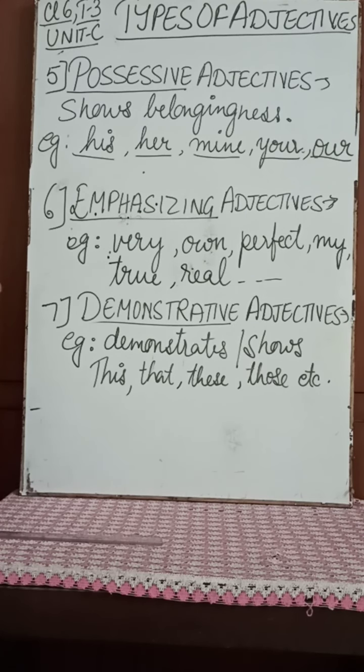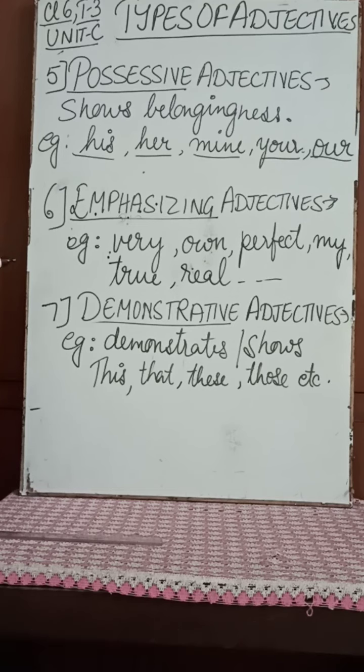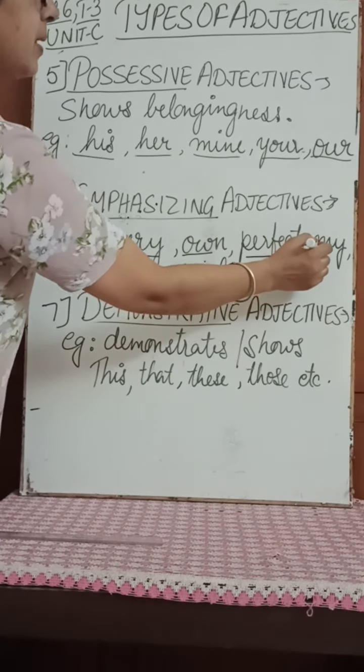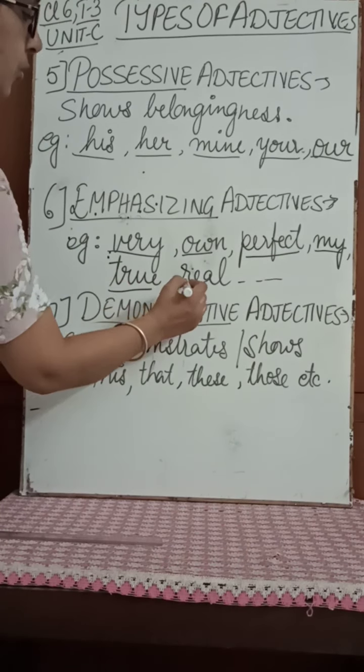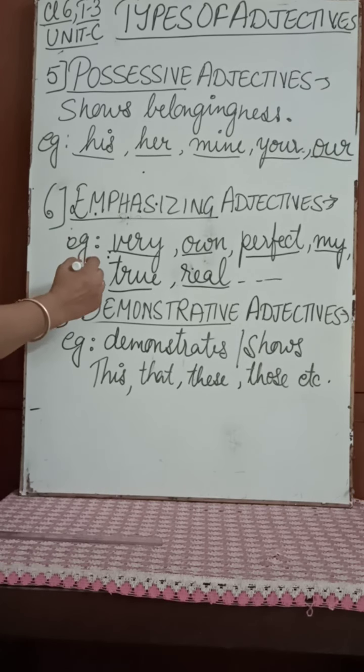Now the sixth category, emphasizing adjectives. They emphasize or focus on a particular noun or a pronoun. Examples: very, own, perfect, my, true, real. So what you are saying is true.